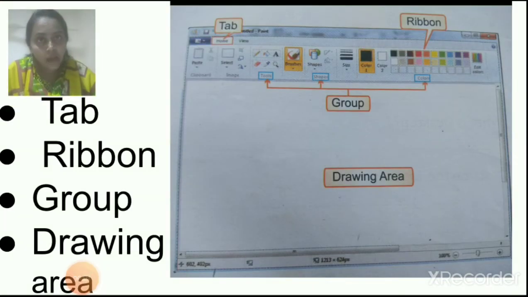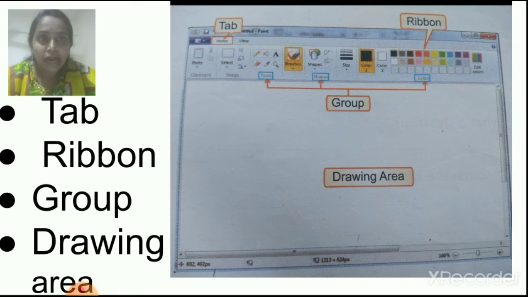Children, now we will see the parts of the MS Paint window. I will explain the parts of the MS Paint window to you. This picture is there in the textbook also. Okay, the parts are shown. First one, can you see on the top is written T-A-B, tab.